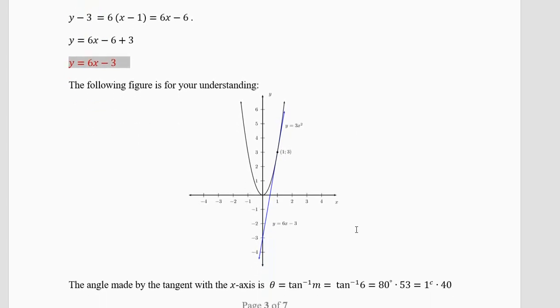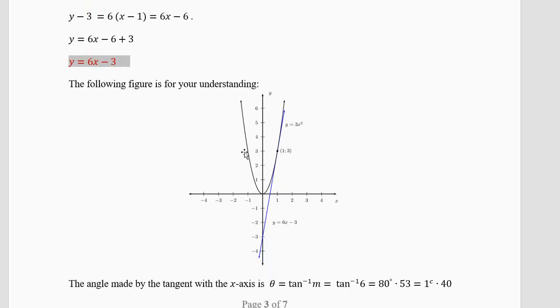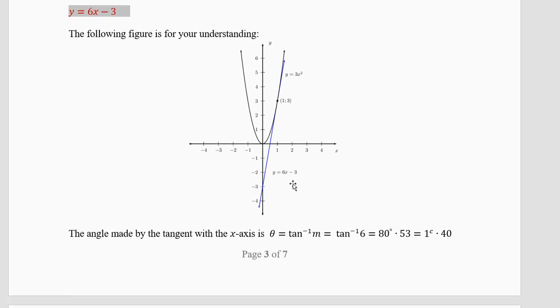Now let's look at the diagram. The black diagram is the curve. This is the x-axis, this is the y-axis, y equal to 3x square, and the point is (1, 3) and the tangent y equal to 6x minus 3. Now look, if this number is negative, it is cutting here. If the number is positive, it will cut above. Not in this curve, some other curves. If the number is 0, it will pass through the origin.